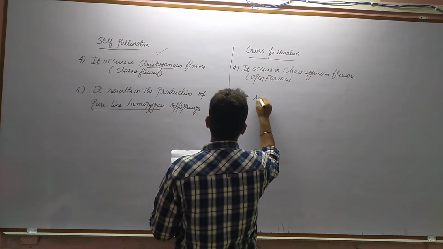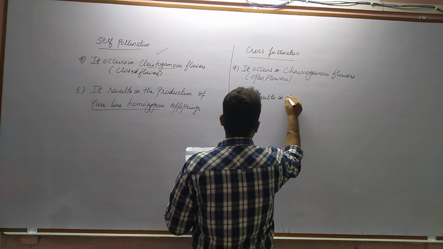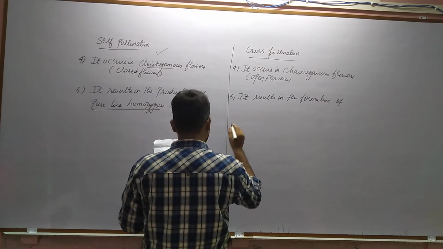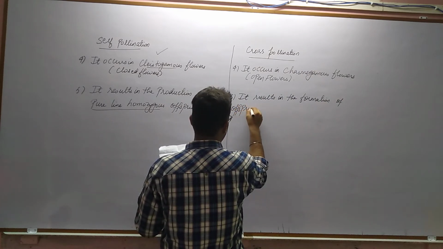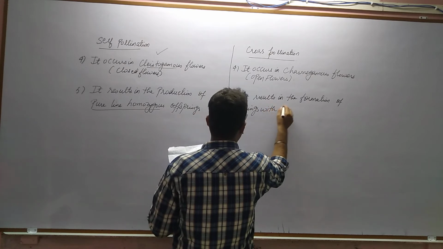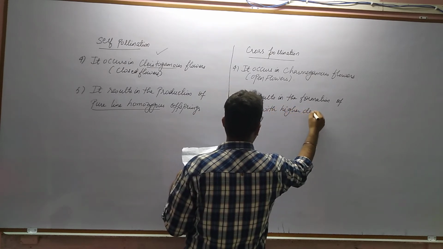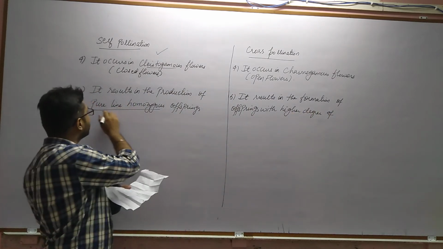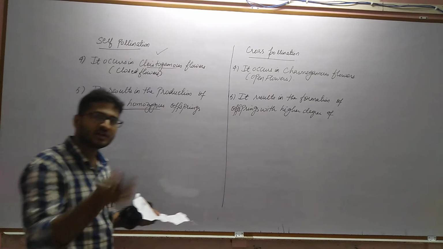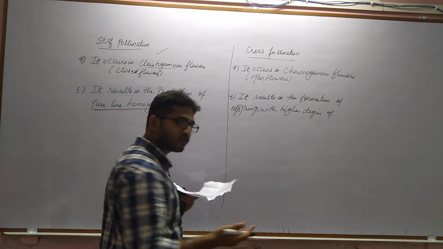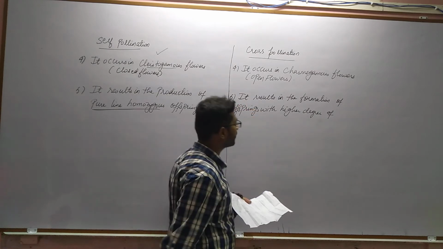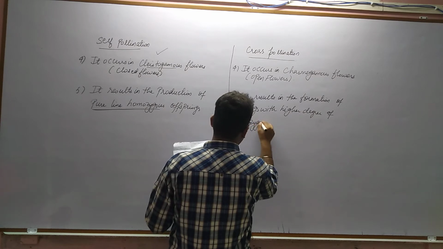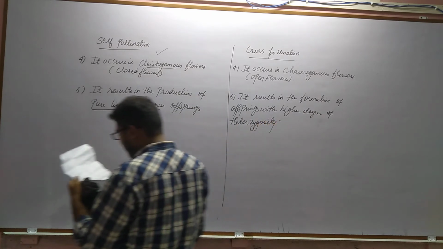So it results in the formation of offsprings with a higher degree of heterozygosity. Here it was homozygous because it is a pure line, the parent is the same, one flower contains both the male as well as female part, so there is no genetic recombination. So it results in the formation of offspring with a higher degree of heterozygosity.